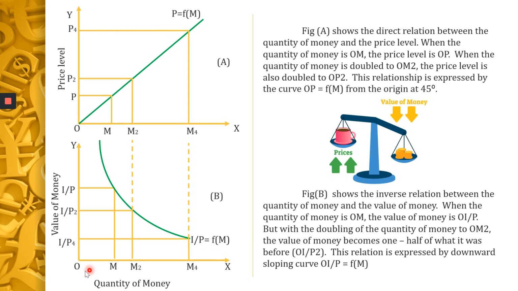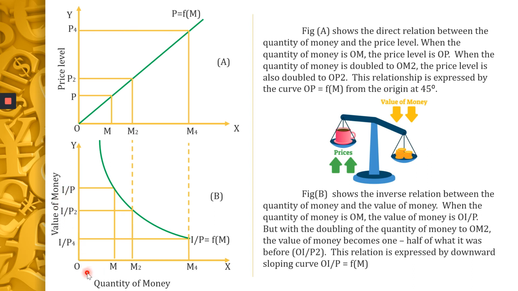When the quantity of money is OM, the value of money is 1/P4. I'm sorry. When the quantity of money is OM, the value of money is 1/P.